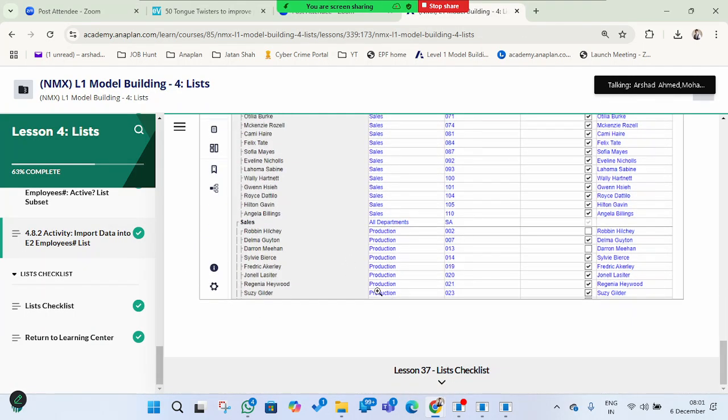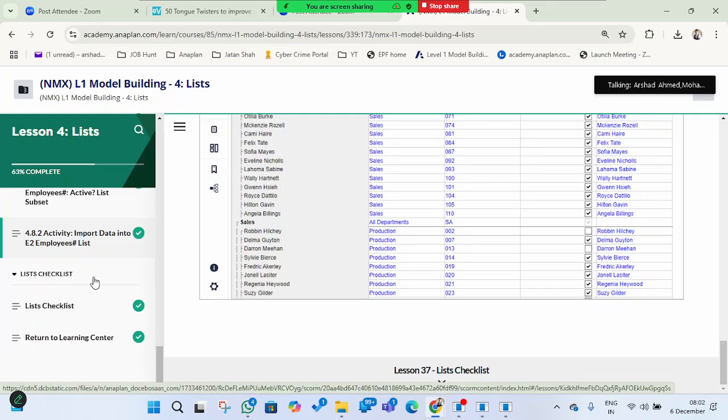This subset is actually very important. A subset always helps us, like I mentioned, to make a subset of the list. So every time we need a small piece of information from a large list, we can use the subset. So we have done this one.